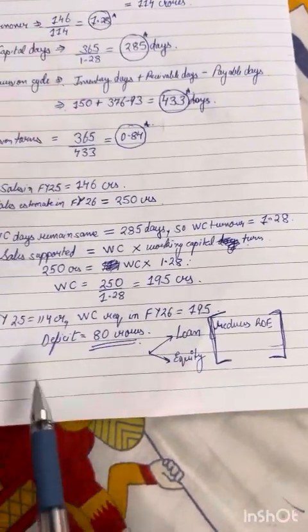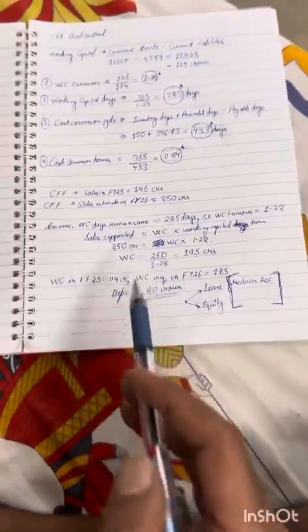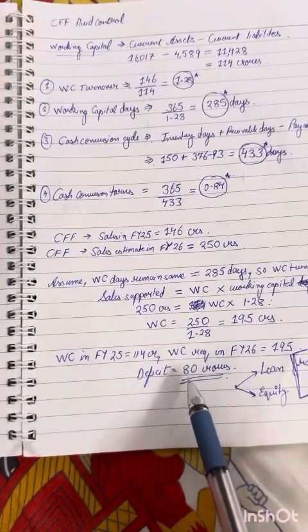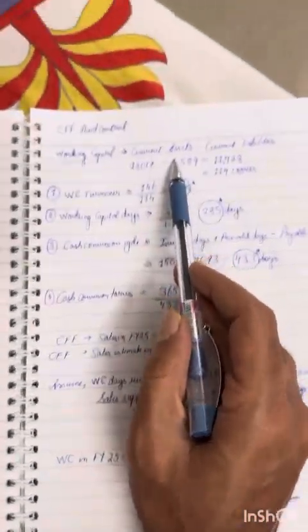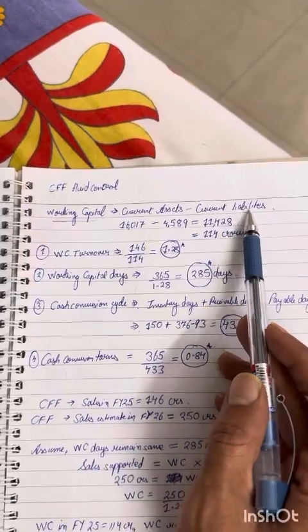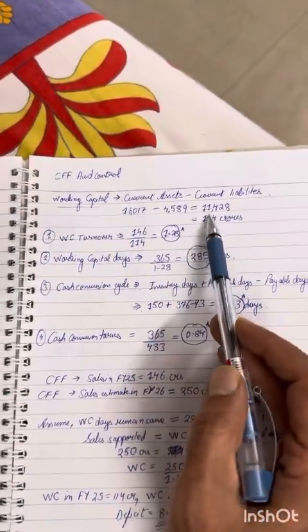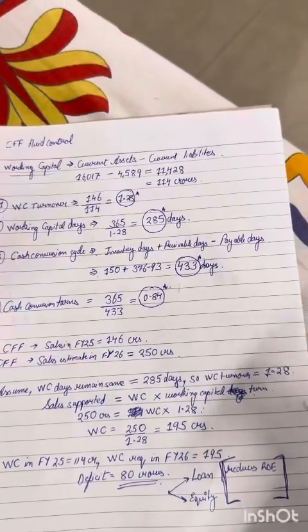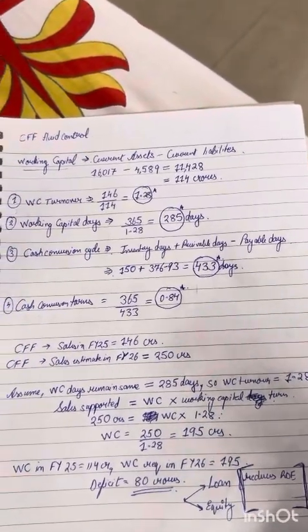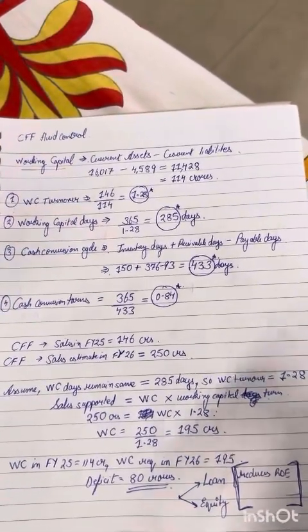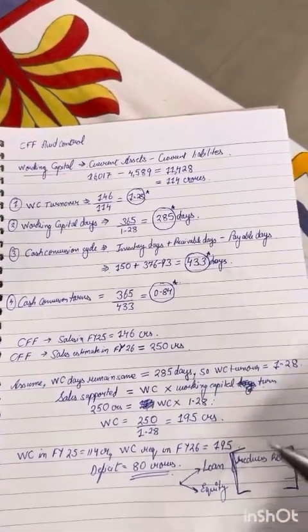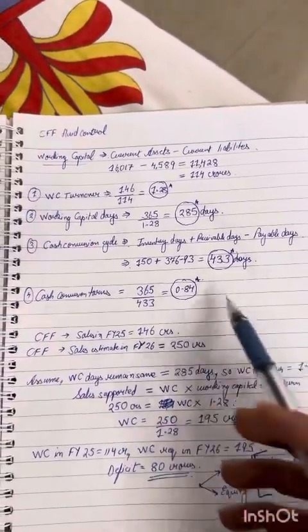So if I don't bridge this 80 crores, if I don't fund this 80 crores, what will happen? My current assets will be lesser than my current liabilities, and I'll have a negative working capital, which could mean that my liquidity is stuck. And doing day-to-day operations might also be difficult for me. I might not have enough cash to pay salaries, my vendors and suppliers, or utility bills and all of that.